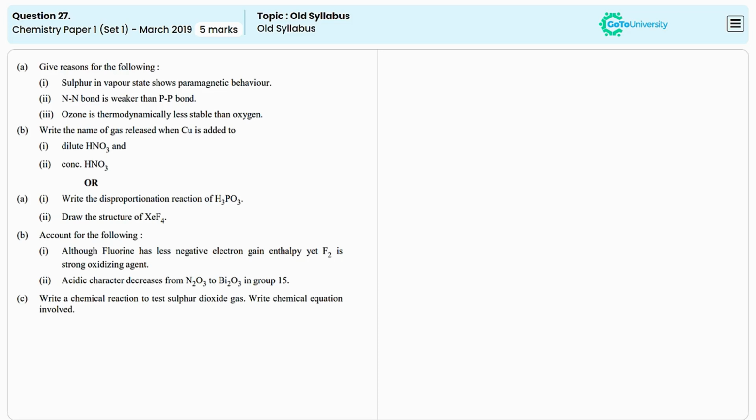Here the question is to provide the reasons for given statements. The first one is sulfur in vapor state shows paramagnetic behavior. A substance which contains at least one unpaired electron will be paramagnetic in nature. So here the sulfur in vapor phase is containing two unpaired electrons like oxygen molecule. It means they are paramagnetic in nature.